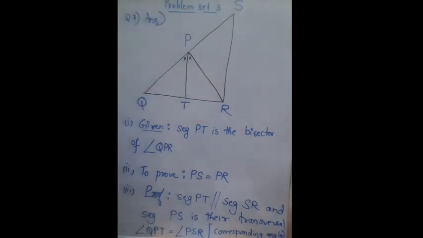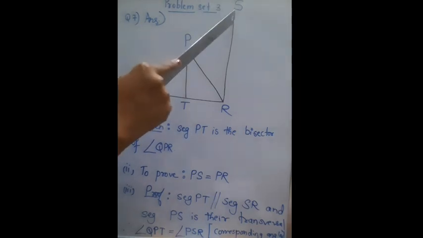Therefore, angle QPT is equal to angle PSR. Why? Because they are corresponding angles. QPT means this angle and PSR means this angle.